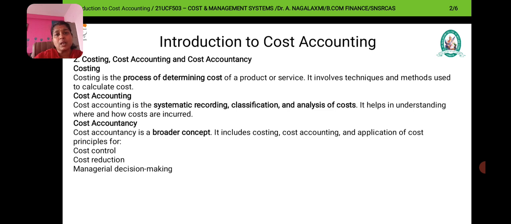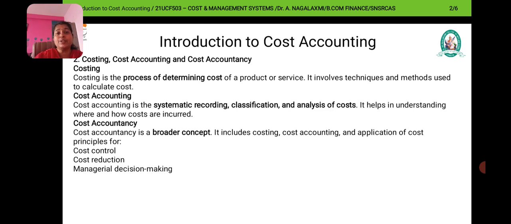What is meant by cost accounting? Cost accounting is a systematic recording, classification and analysis of cost. So in cost accounting we are going to segregate the cost. It is like bookkeeping. All the expenses are to be systematically recorded, classified and analyzed. It helps in understanding where and how costs are incurred.